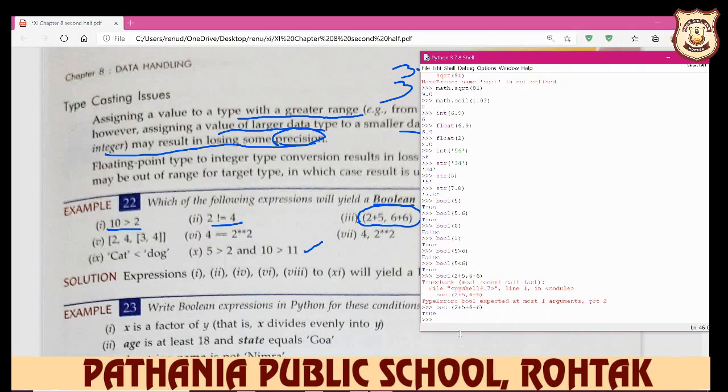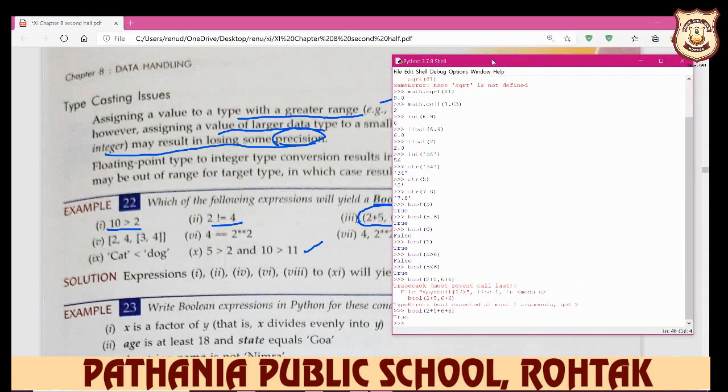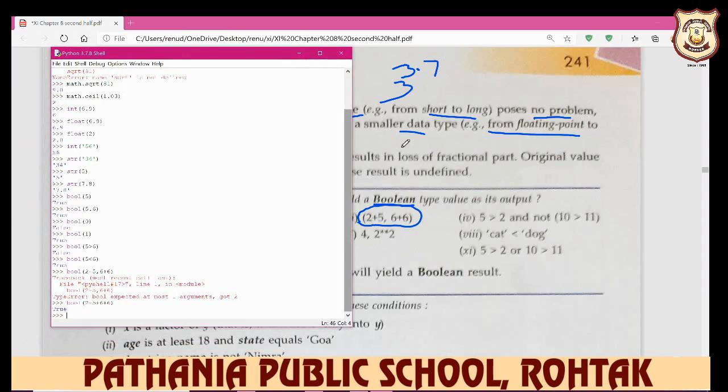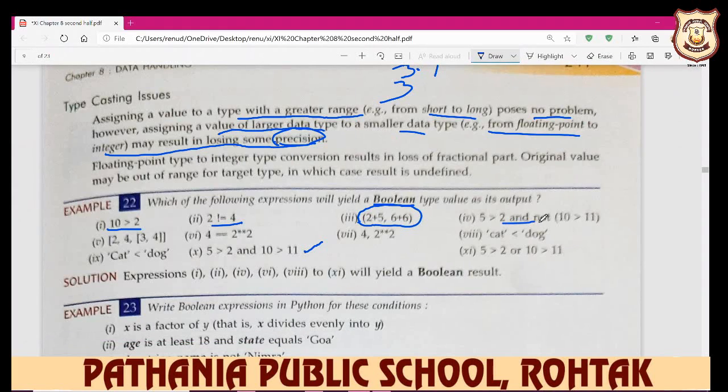In an expression, your values are acceptable, but the comma is not an operator of that kind. It is used to differentiate the two statements, so it doesn't give you a boolean here. This is not your boolean. Next, you see beta and not used together, so this is also not the boolean type, and it again gives you an error.